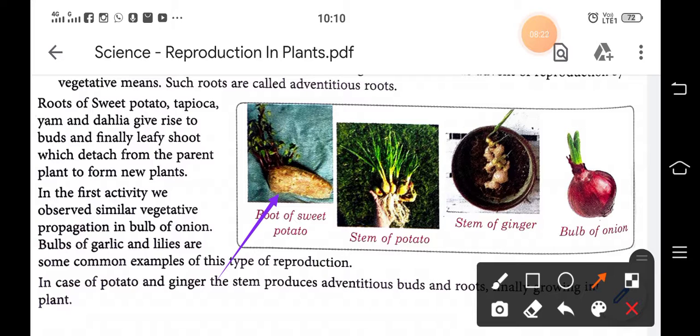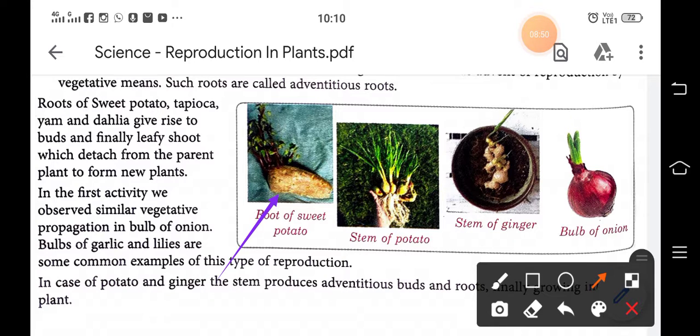It happens in sweet potato, tapioca, yam, dahlia, etc. In the first activity, we observed similar vegetative propagation in the bulb of onion. Bulbs of garlic and lilies are some examples of this type of reproduction.